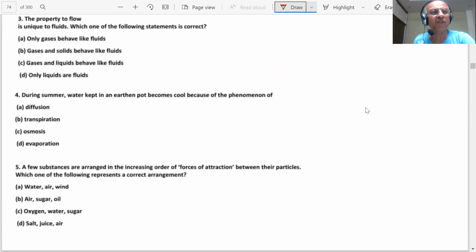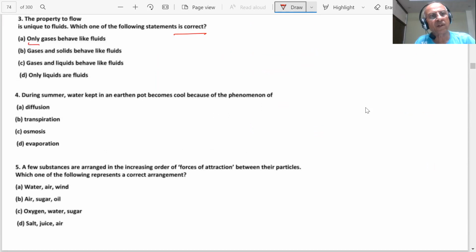Next question is coming on the screen. Student, the property to flow is unique to fluids. Which of the following statements is correct? Read the question carefully. Pay attention whether it is asking for the correct or the wrong answer. Only gases behave like fluids. Is it correct?